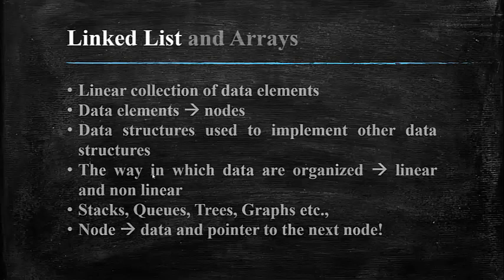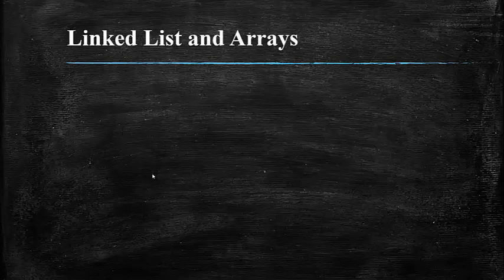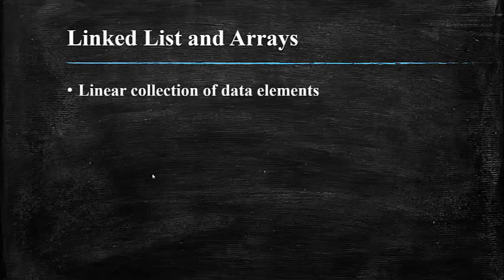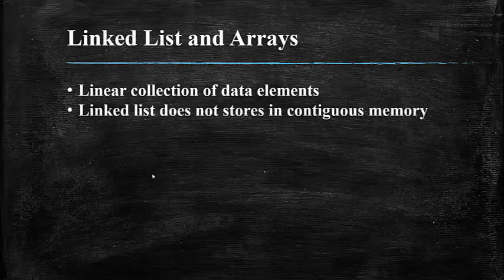So first let us try to compare what is the difference between linked list and arrays. Basically both your linked list as well as arrays have a collection of data elements in a linear manner. But there is a simple difference. In your linked list, you are not going to store your information in contiguous memory like in an array. If you take the concept of array, the elements are stored in continuous memory allocation, but that is not the case in a linked list. Basically, the memory is allocated dynamically in a linked list.